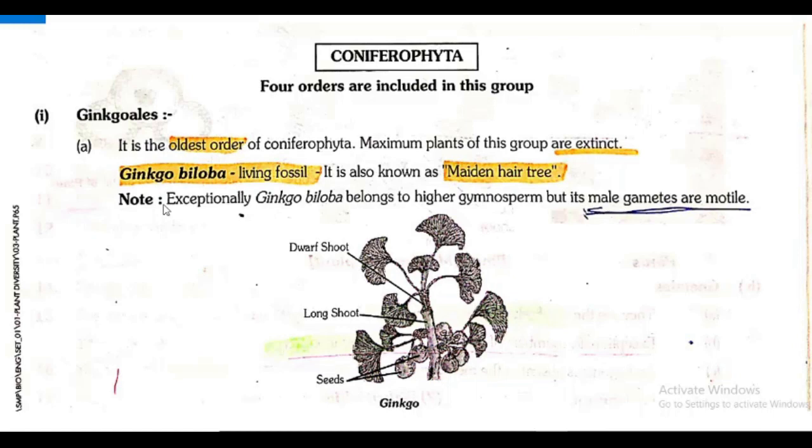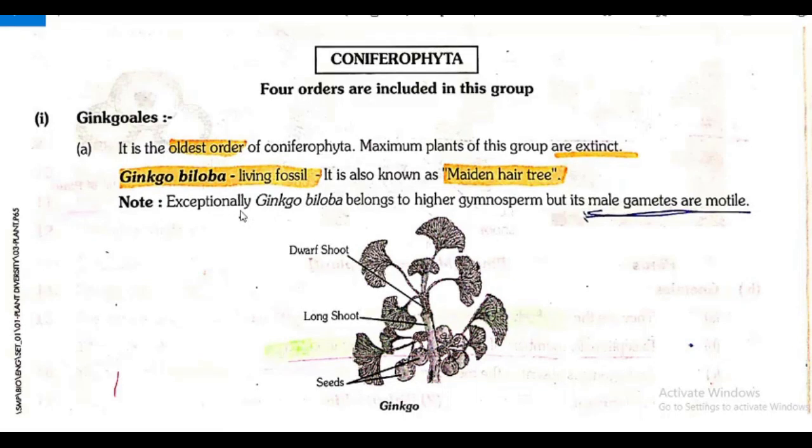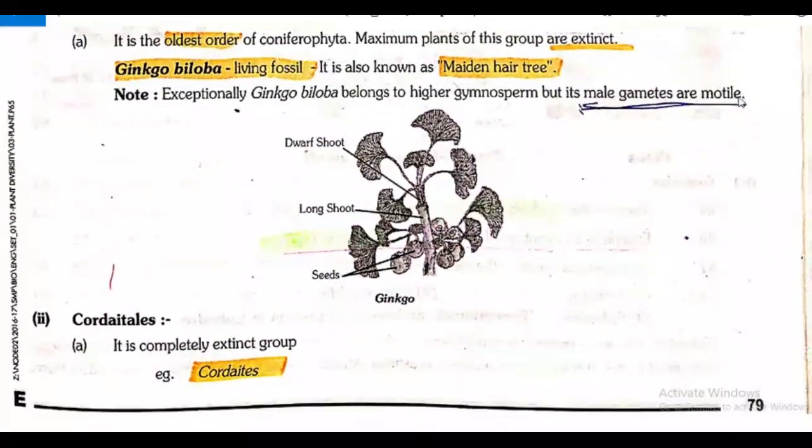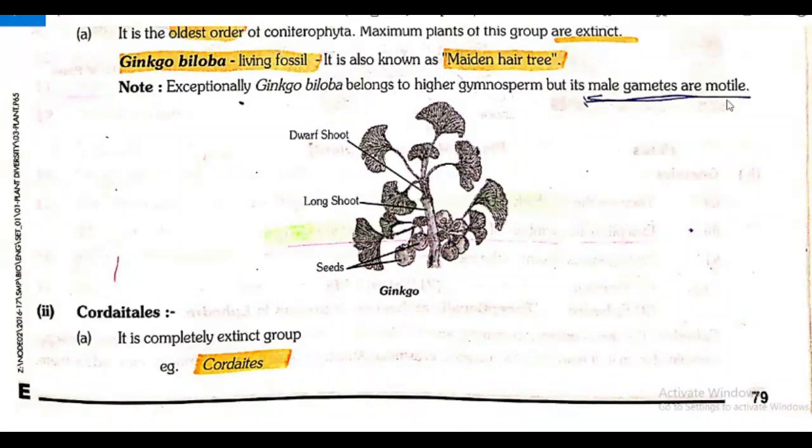What's the name? Ginkgo biloba. What is it? It's a living fossil. Coming under which order? Ginkgoales. Good. Exceptionally, Ginkgo biloba belongs to higher gymnosperm, but its male gametes are motile. So why have we told this? Now the plant's figure is given. In Ginkgo, seeds are there, long shoots are there, and dwarf shoots are also present.